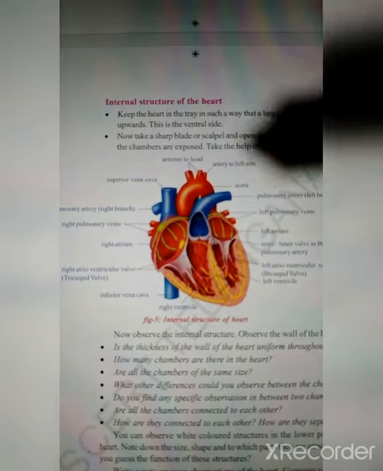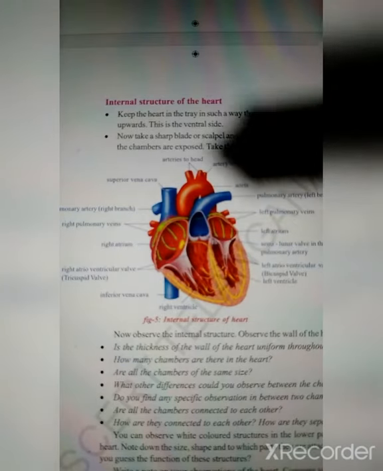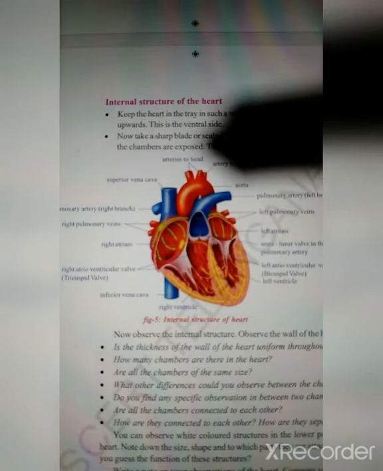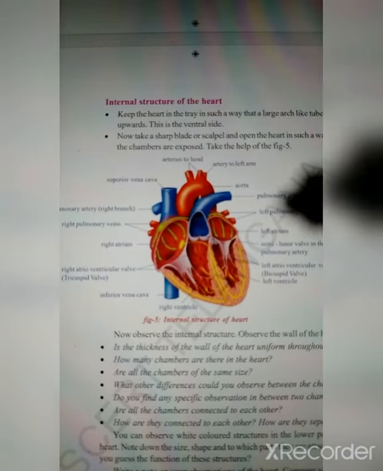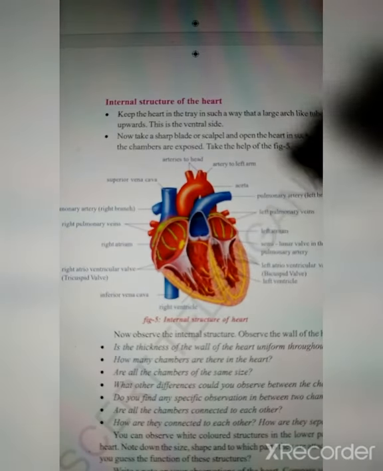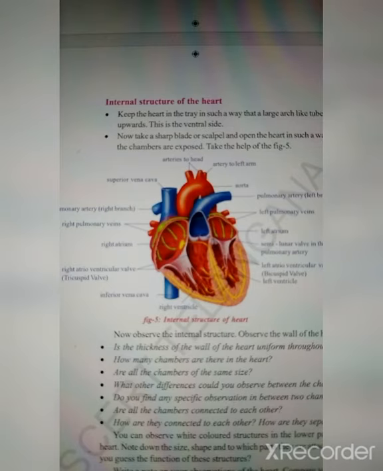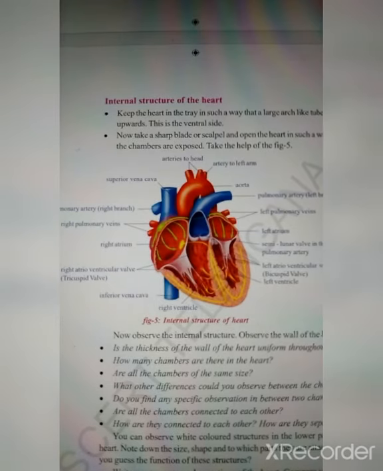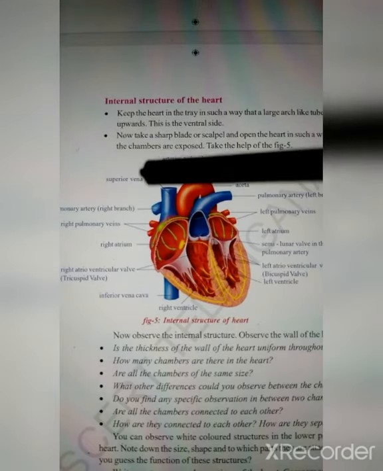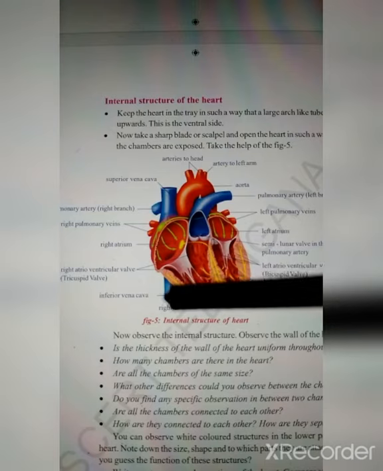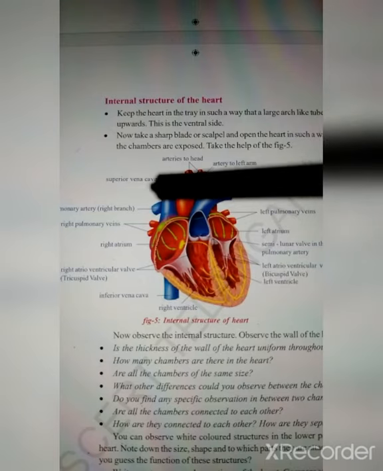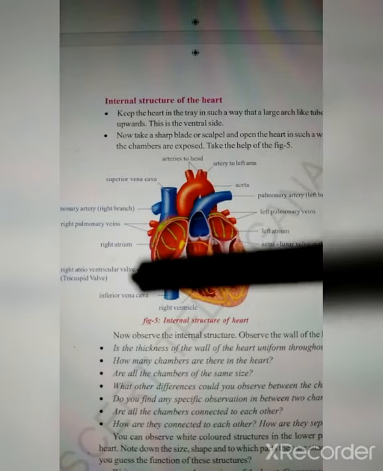The aorta supplies blood to the artery to the left arm, it supplies blood to the head, as well as to the entire body. After that, the oxygen would be absorbed by the body and the carbon dioxide will be released in the blood. So the blood containing the carbon dioxide would come back to the heart with the help of the superior vena cava and inferior vena cava.